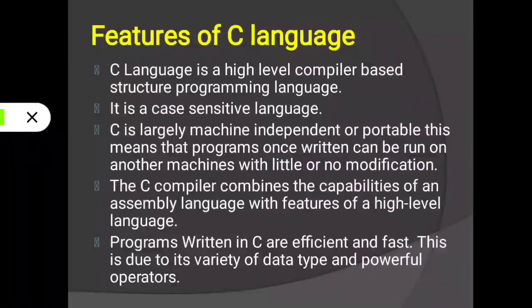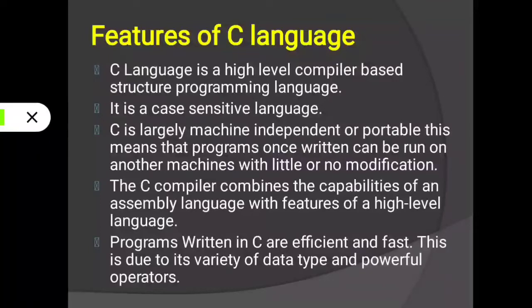Means in C language we can use capital A to Z and small a to z, that is 26 plus 26, 52 characters we can use in C language. Then next, C is largely machine independent or portable. This means that programs once written can be run on another machine with little or no modification.